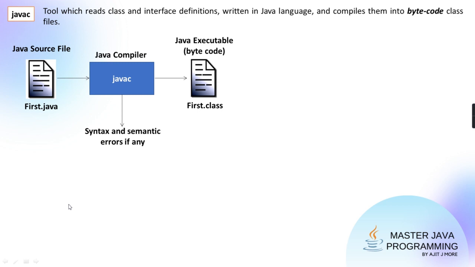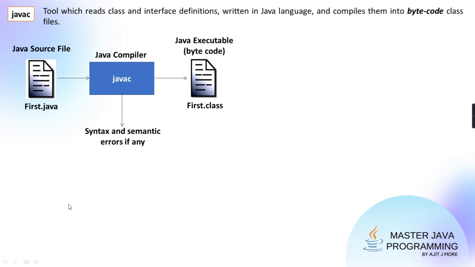So many times what happens, people give the class name and the file name the same. Therefore, when they compile it, in the directory they get .class also with the same name. But actually it is not like that. Your class name can be different and the file name can be different. Your source file name is first.java, and inside that the class which you have typed can be class customer. So when you compile, in the directory you'll see customer.class, obviously, because the .class file name depends on the class name.